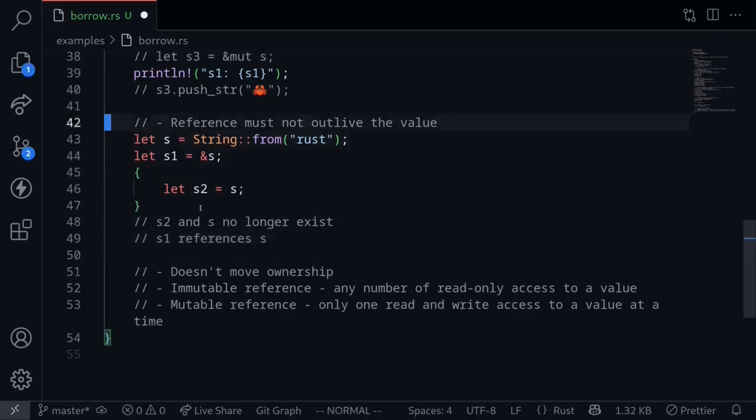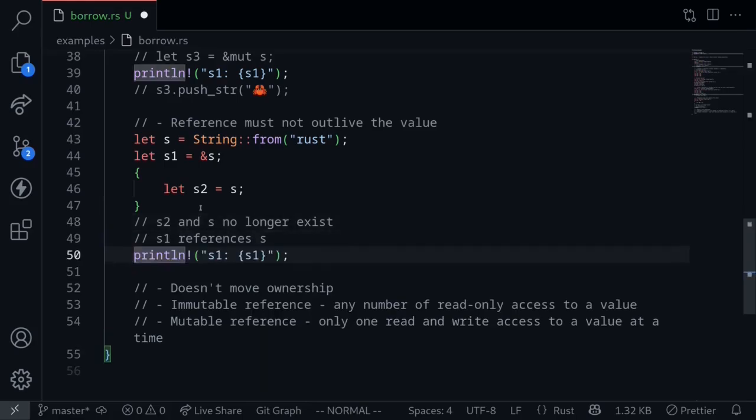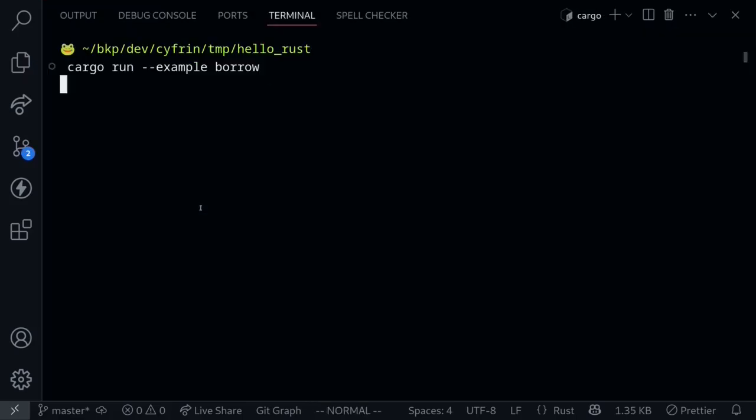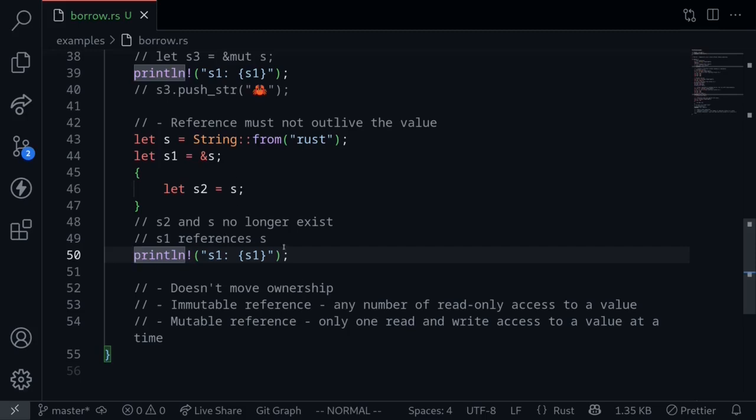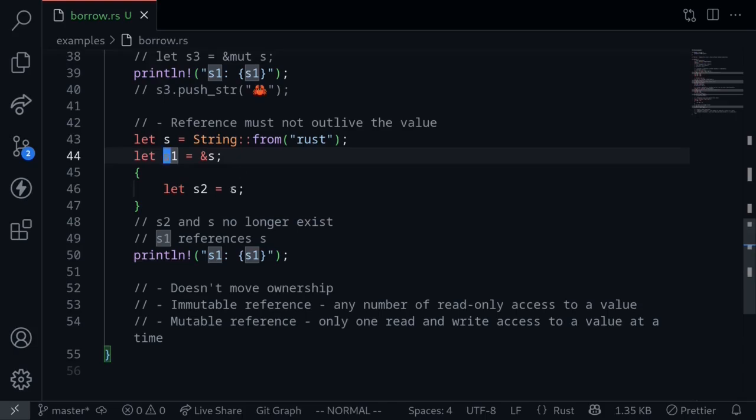To show you that this code does not compile, we'll try to print the reference s1 over here, and then try to execute the code. And you can see that the code does not compile. Again, this is because we're in a situation where the reference s1 lives longer than the value s.